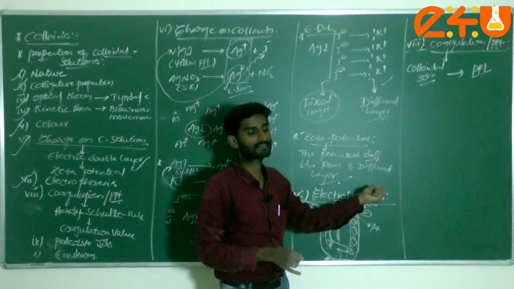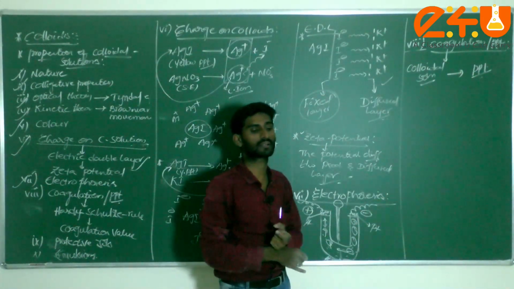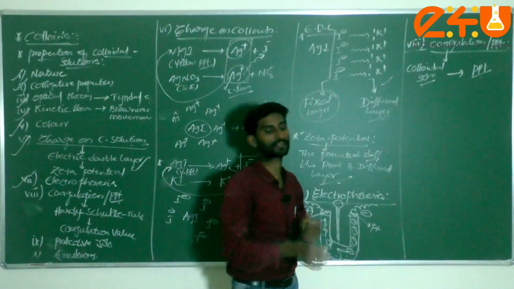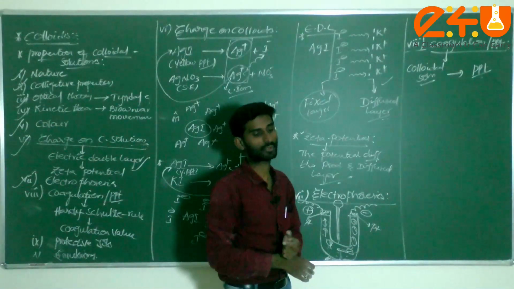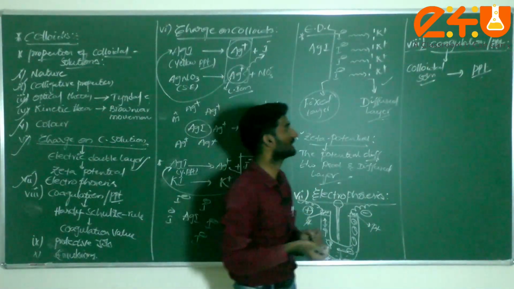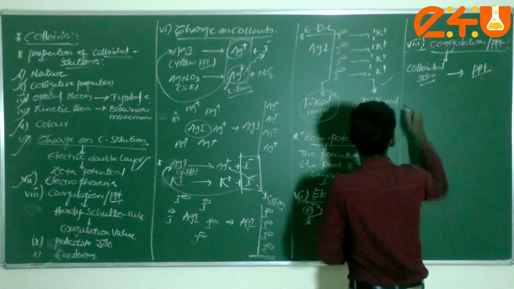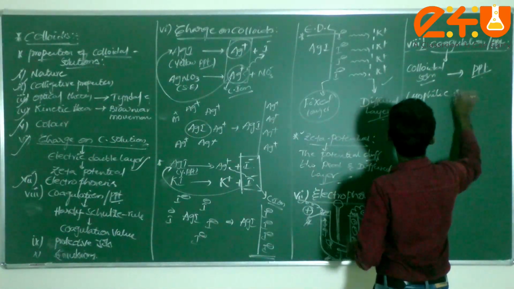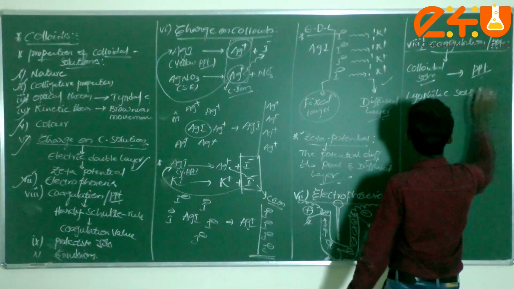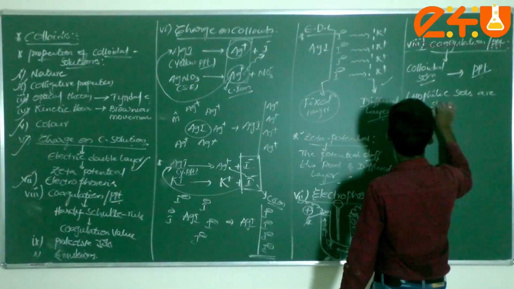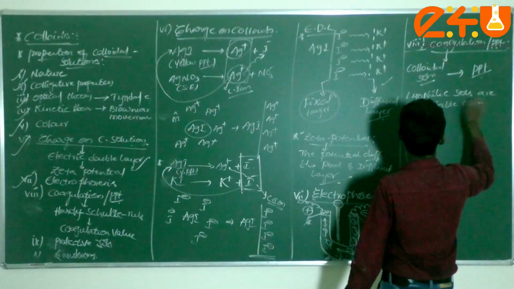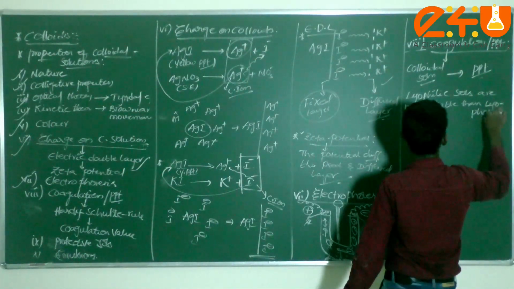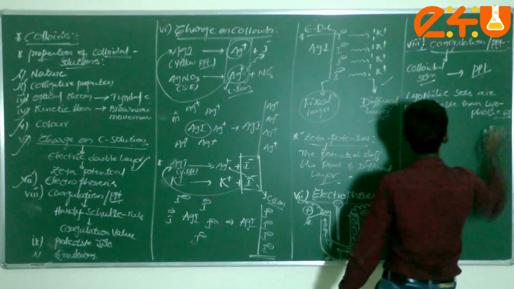Lyophilic or hydrophilic sols are more extensively associated with, or more solvated with, the water. Because of the two reasons only, lyophilic sols are more stable than lyophobic sols.